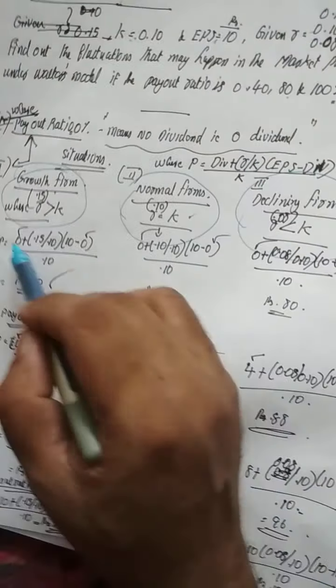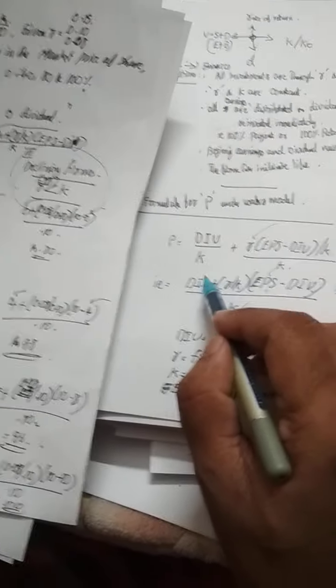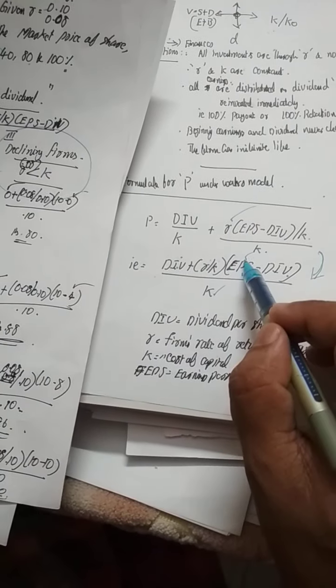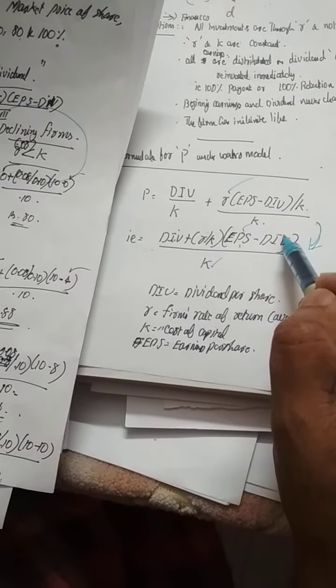Payout ratio 40% means what? 10 into 40%, dividend is 4. Payout ratio 80% means 10 into 80%, dividend is 8. Payout ratio 100% means dividend is rupees 10, that is 10 into 100%. So we substitute in the equation. We have all the figures now. Dividend we know, R we know, K we know, EPS we know is 10. Dividend is given in the question. Based on the payout ratio, we found out the dividend, and K is also known.